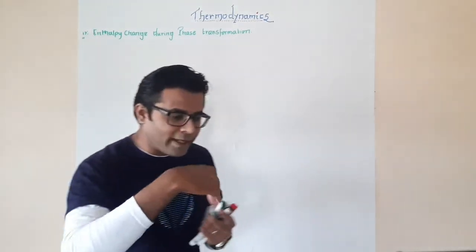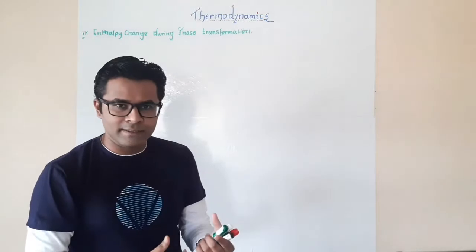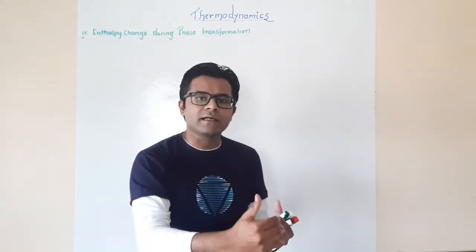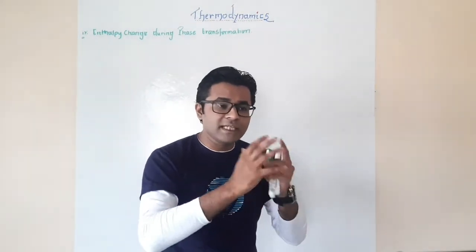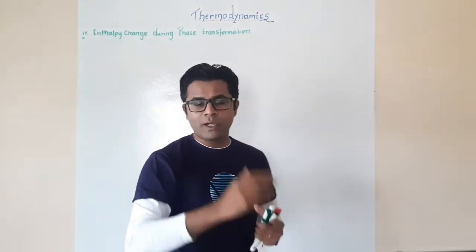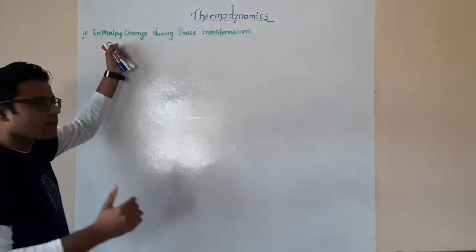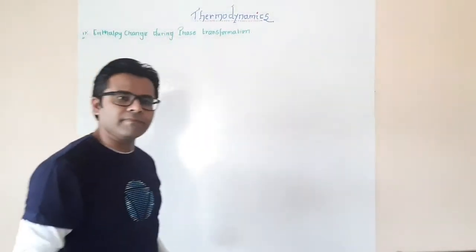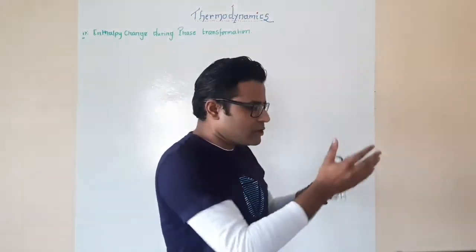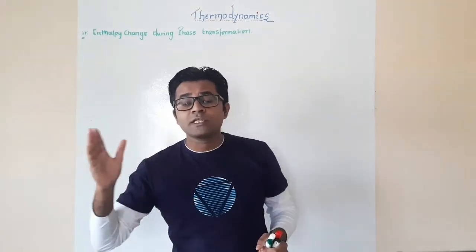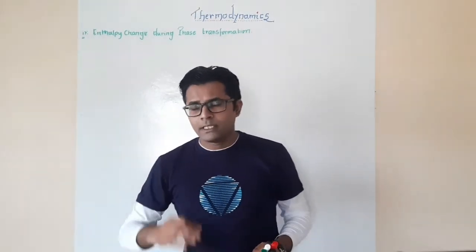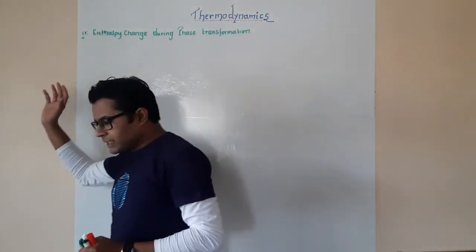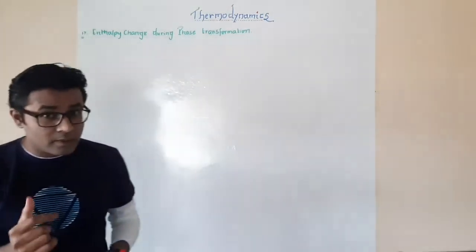So whenever there is a change in state, it changes the enthalpy. It changes the heat contained of a system. We already know that the enthalpy is nothing more than a heat contained of a system. Mathematically, we had also seen that change in enthalpy is equal to the change in the internal energy plus pressure into the change in volume work. Correct. Now, here we have several different phases that we need to discuss.